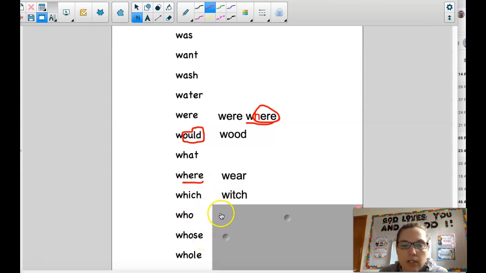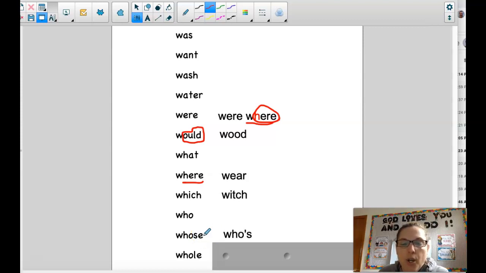Whose. Whose is a homophone word. Whose, W-H-O-S-E, is used in a sentence like this. Whose pencil is on the floor? It means that somebody owns something. You're asking who owns something.